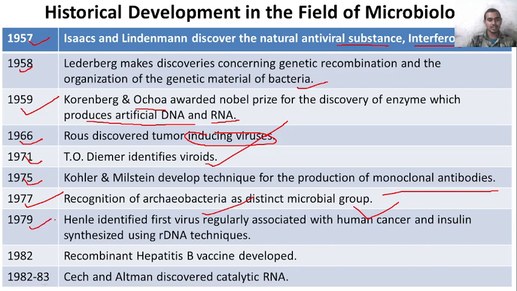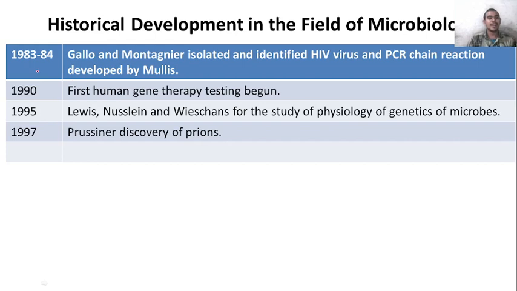Then in 1979, Henle identified the first virus regularly associated with human cancer, and insulin was synthesized using rDNA techniques. In 1982, the recombinant hepatitis B vaccine was developed. In 1982-83, Cech and Altman discovered catalytic RNA. In 1983 and 1984, Gallo and Montagnier isolated and identified the HIV virus, and PCR, the polymerase chain reaction, was developed by Mullis. In 1990, the first human gene therapy testing began.